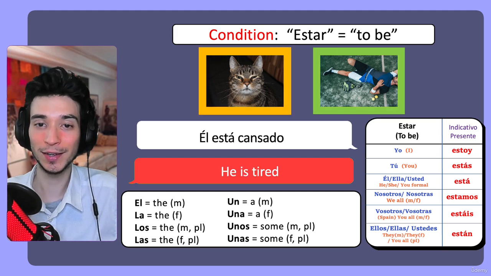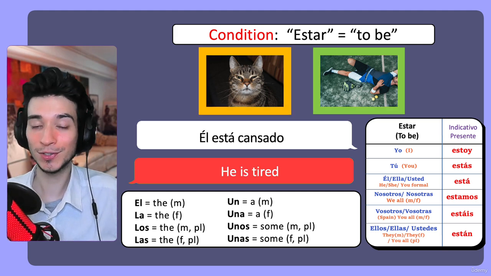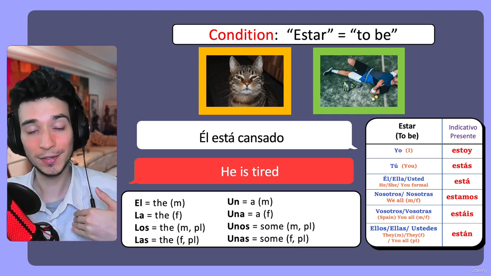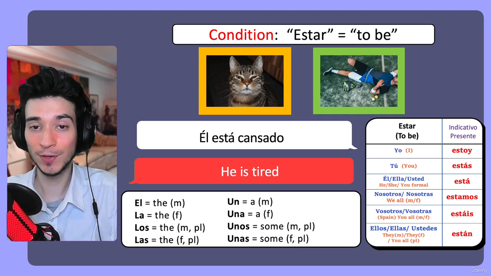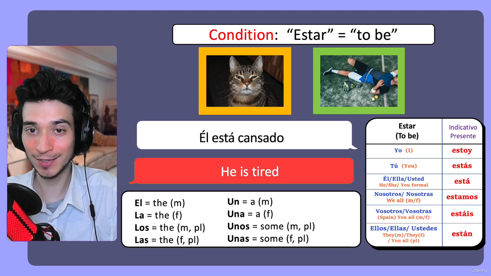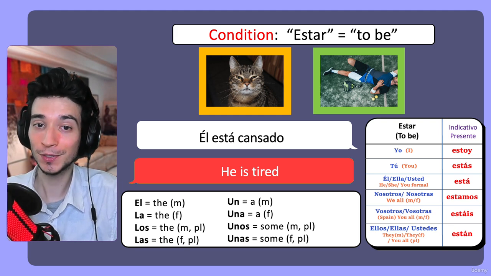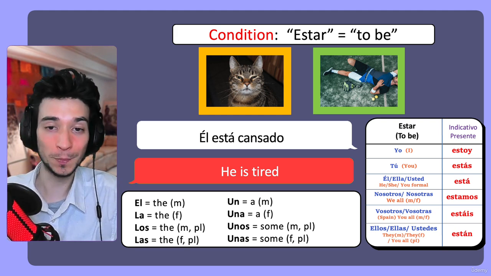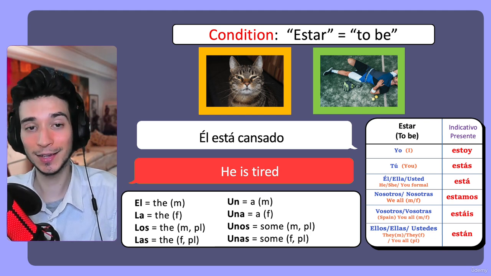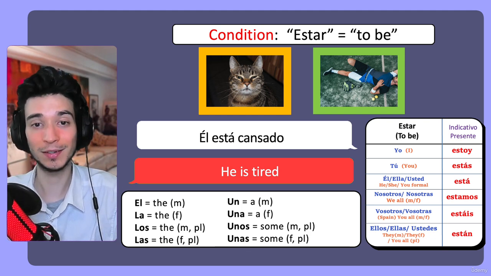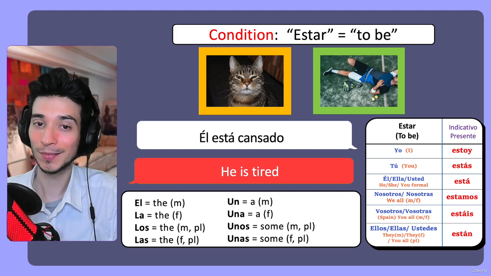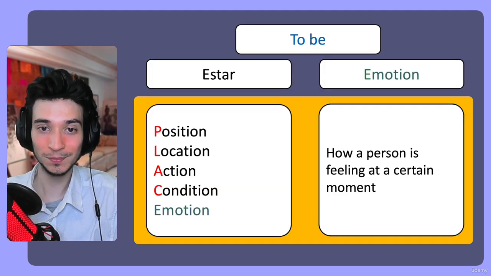And the next one, here we have estamos cansadas. We are tired, but we know it's female because it says cansadas with the letter A. If it's masculine, you would say estamos cansados. We are tired, masculine or mixed, cansados. So in this case, cansadas would be female. Estamos cansadas. We are tired, female. Estamos cansadas. Okay, and the next one.